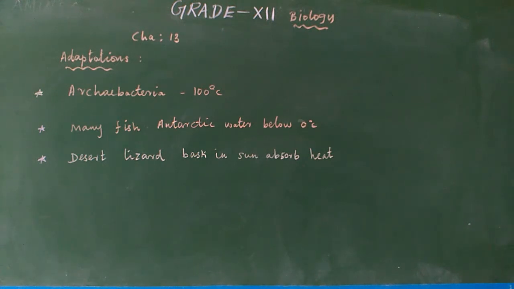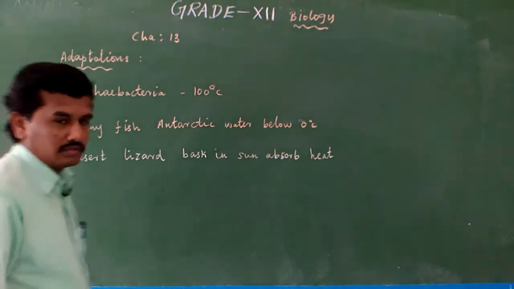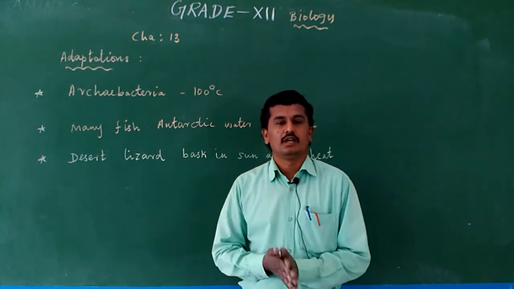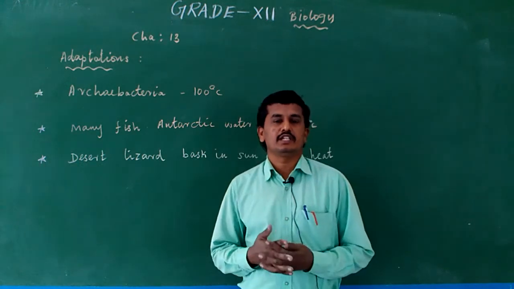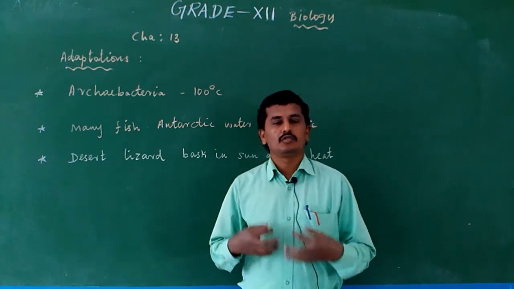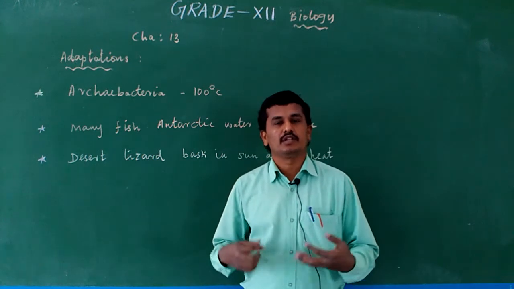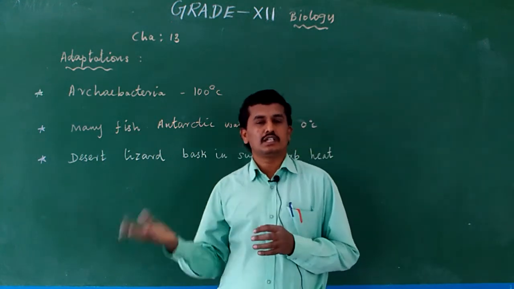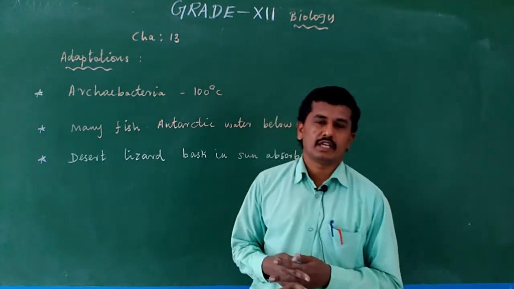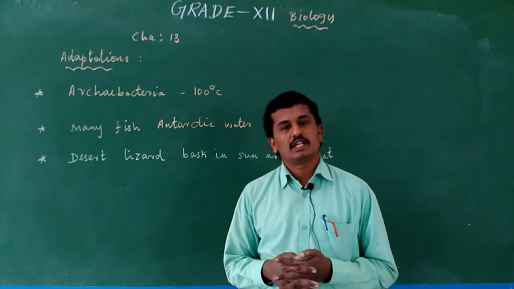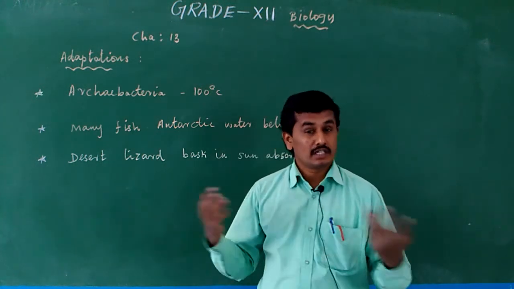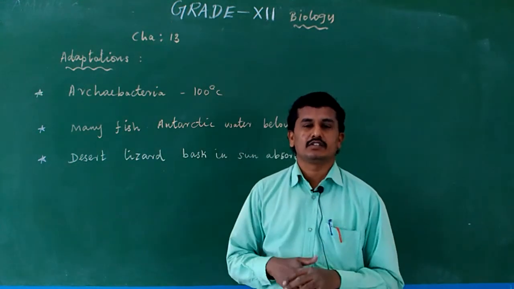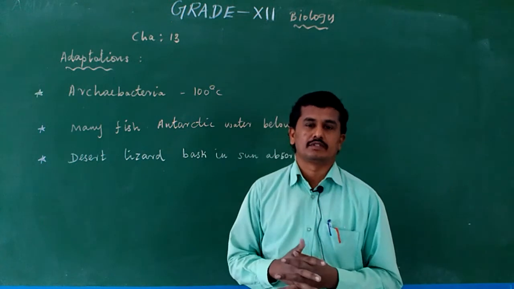So most of the organisms are present in the normal areas, and physiology and other things are also in the normal areas. For example, human beings maintain body temperature at 37 degrees Celsius, and most of our enzymes like pepsin, salivary amylase, and our hormones work best at 37 degrees Celsius. More than 37 we do not perform any apparent activities, and less than 37 in the body temperature, not in the atmosphere temperature. In our body, we maintain 37 in all places, all environments.